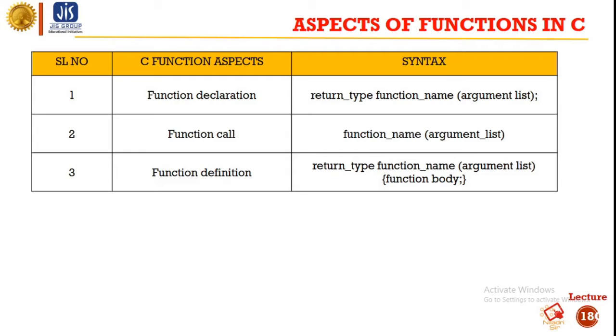And the last one is the function definition. In the case of function definition, there is a return type, the function name, and also the argument list. And after that, the definition or body of the function, which basically defines the function.